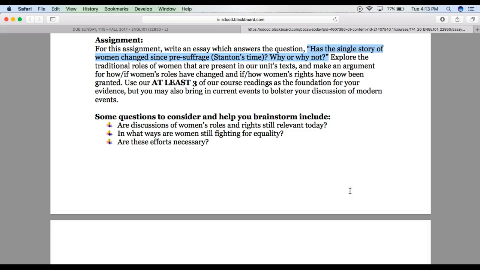Use at least 3 of our course readings as the foundation for your evidence, but you may also bring in current events to bolster your discussion of modern events, okay? So the highlighted question there, has the single story of women changed since pre-suffrage? That is the question you're going to answer. So in a 1 to 2 sentence thesis statement, you are going to answer that question, and the rest of your essay is going to support your thesis using at least 3 of our readings and possibly some outside sources as well for any historical text that you want to bring in or anything on current events.